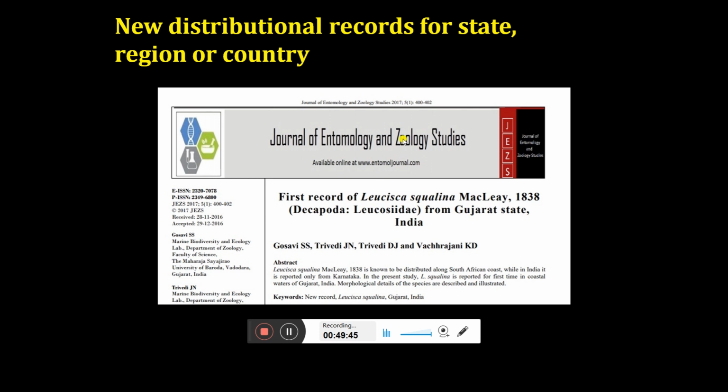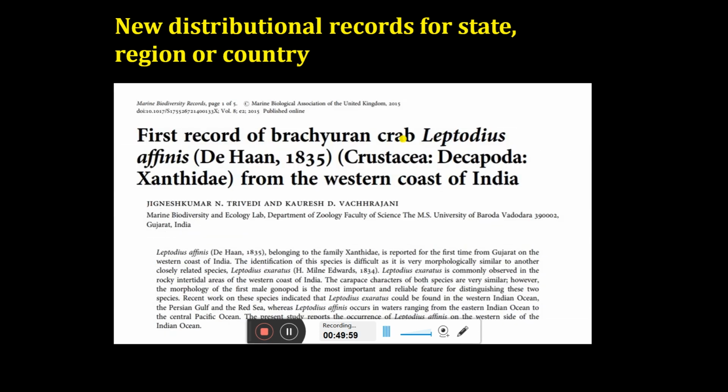Similarly, if you have a plant list of Gujarat or a plant list of India or a microbe list of India, and if this particular microbe or plant is reported for the first time from Gujarat, you can get a publication. You can publish a short note, and you can have a good amount of publications.